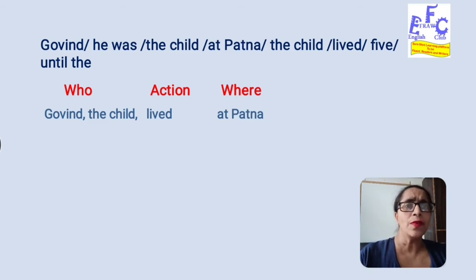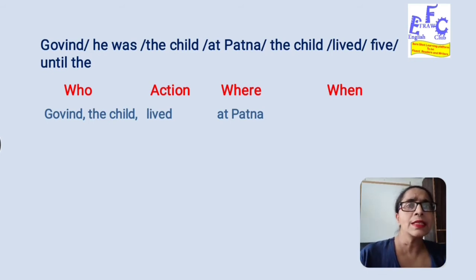Further, we can again ask a question: at Patna, for how long, for how much or when? For how long did he stay there, when did he stay there? We don't have any words in this group that tell us about the length of the living, so we can have the when. Let's find out when.